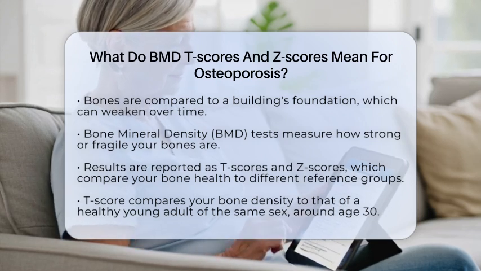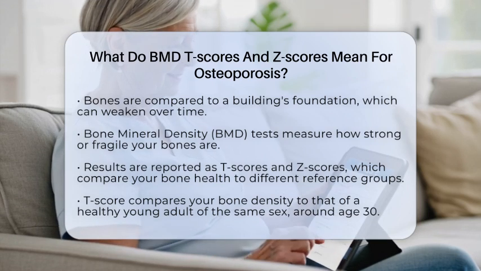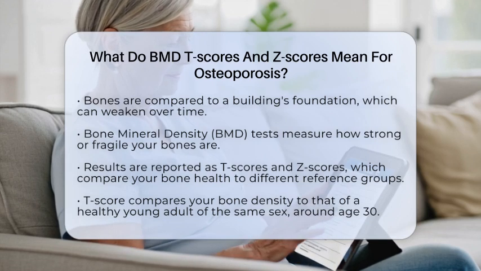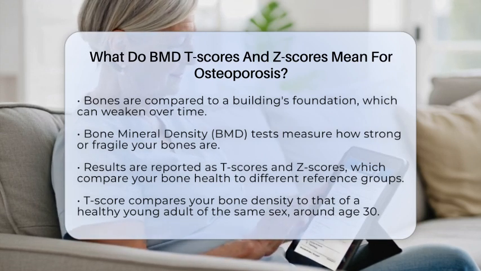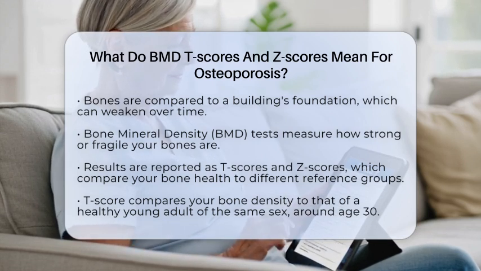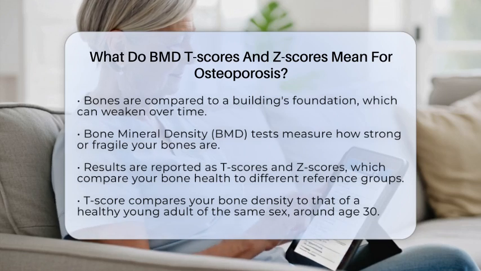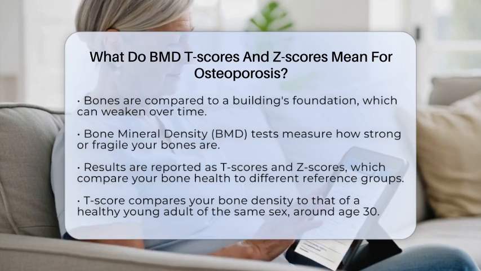The T-score compares your bone density to the peak bone density of a healthy young adult of the same sex. Think of it as comparing your bones to a perfect, strong building from when you were at your strongest, around age 30. The score is expressed in standard deviations from this young adult mean.